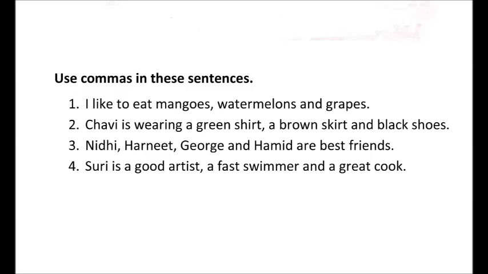Fourth one, Suri is a good artist, a fast swimmer and a great cook. Suri is what? A good artist. So after good artist you will put a comma. A fast swimmer, he is a good swimmer also, and a great cook. So in a fast swimmer and a great cook, and is over here, so no need to put a comma in this sentence. Only after good artist you will put a comma.